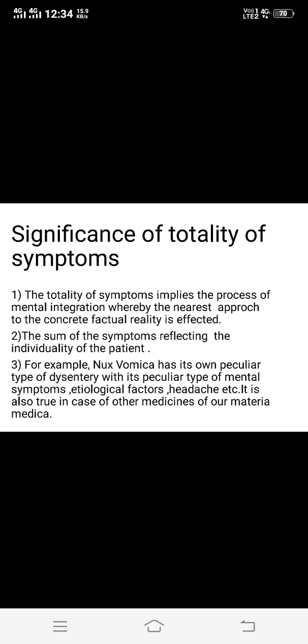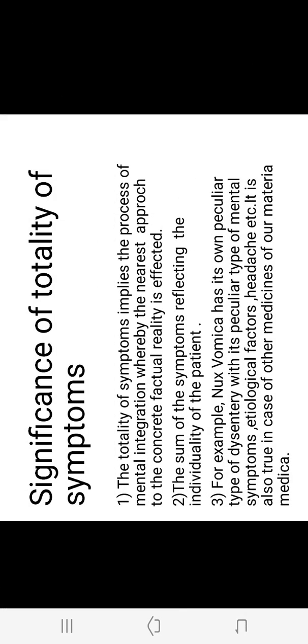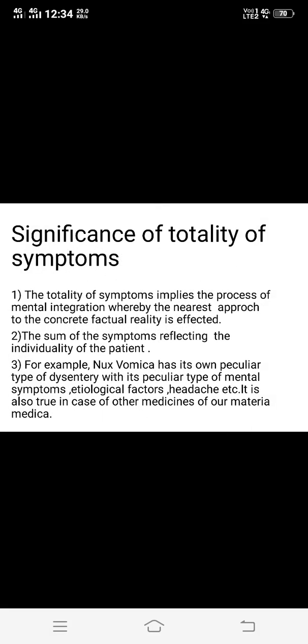That is, the totality of symptoms that we consider is not only the totality of the patient, but also the totality of the drug. So, in our materia medica, each drug has a large number of symptoms related with various pathological conditions of different parts of the body.